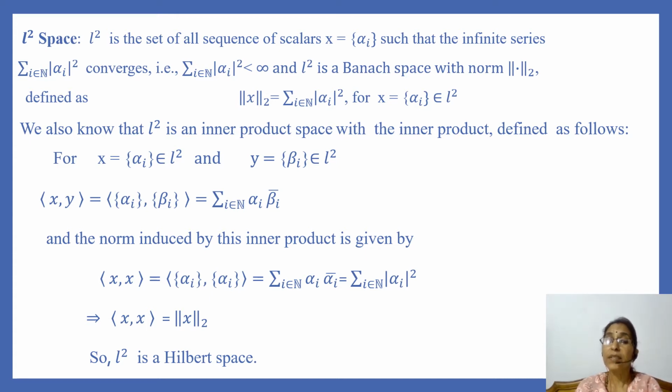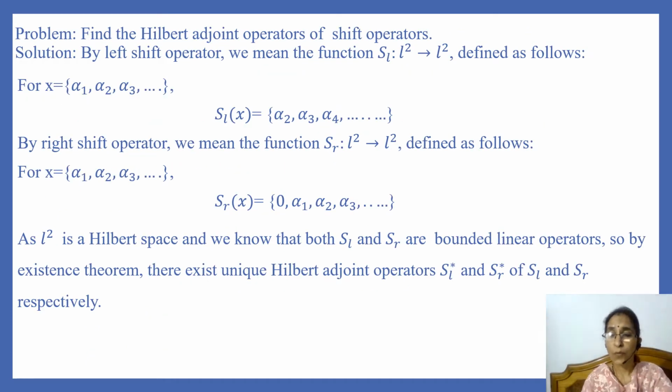That means this norm 2 is induced by the inner product on L2, and so this space L2 is also a Hilbert space because it is complete. As this is a Banach space, it is complete, and so this is a Hilbert space. L2 is a Hilbert space. Now the problem is to find the Hilbert adjoint operator of shift operators.